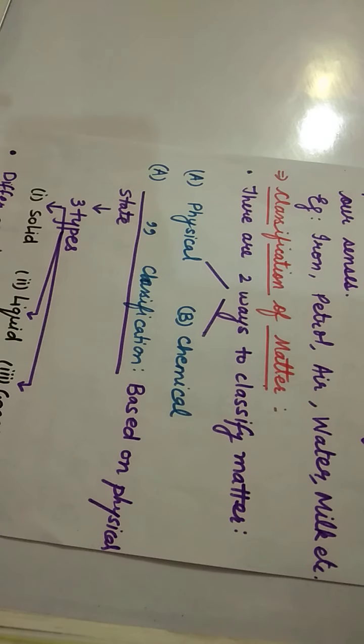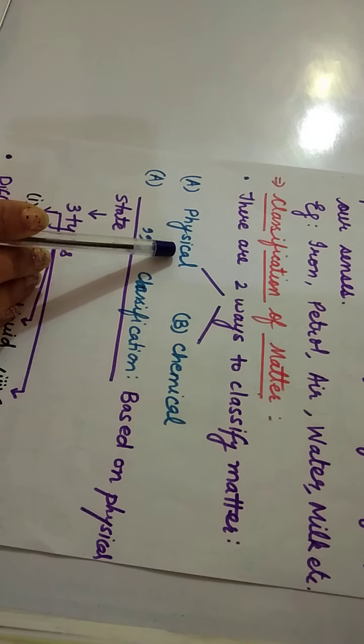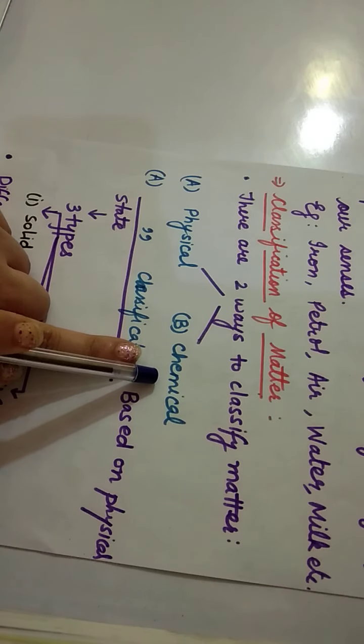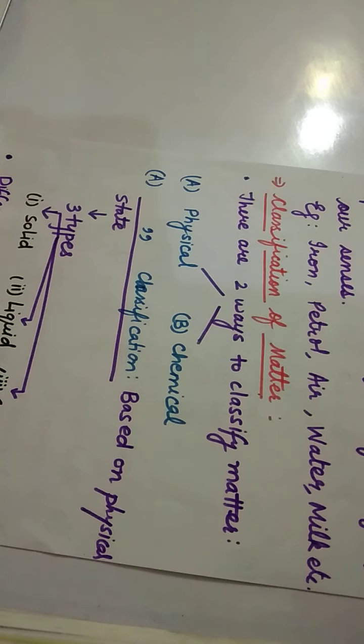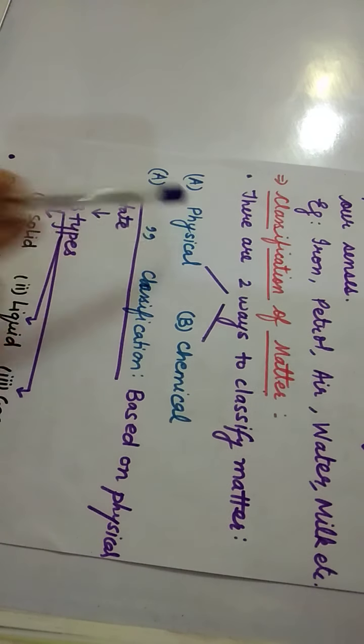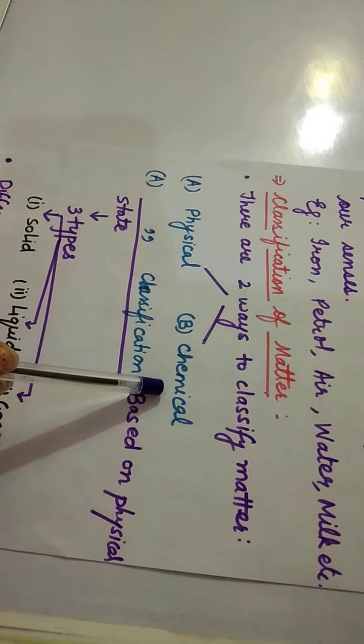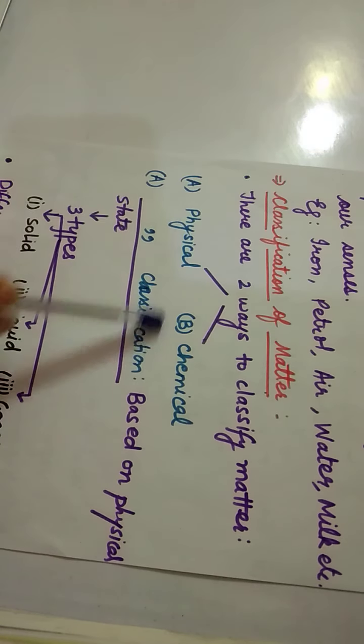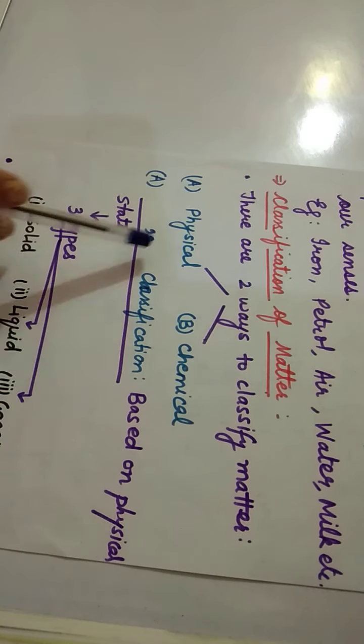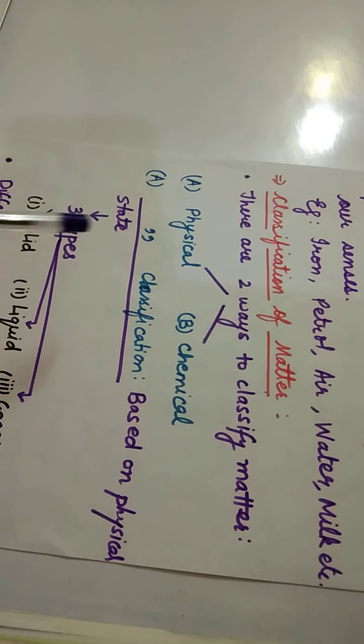How do we classify matter? Matter can be classified in two ways. The first way is physical classification, and the second one is chemical classification. As the name indicates, one will be on the basis of physical state and the other on the basis of chemical state and chemical properties. So first we'll be discussing the physical classification, which is based on physical state.